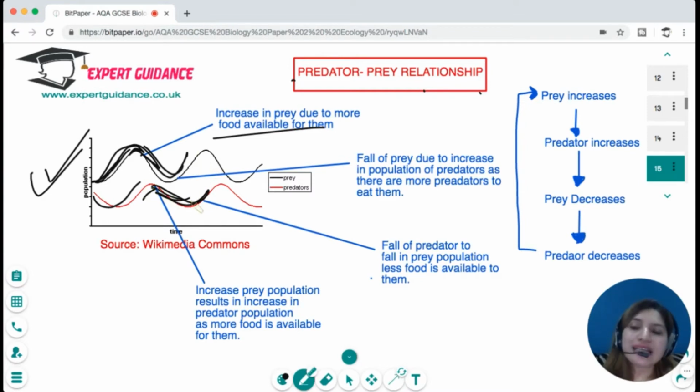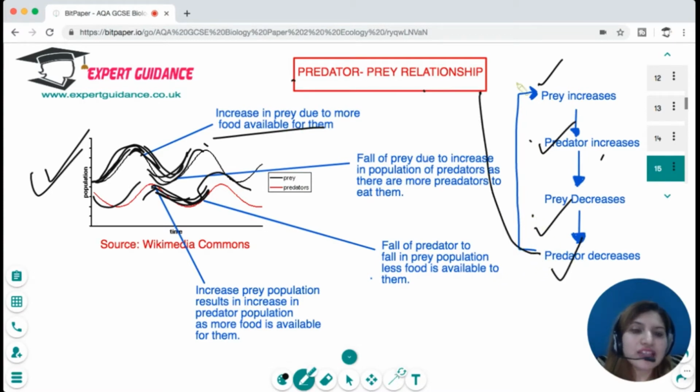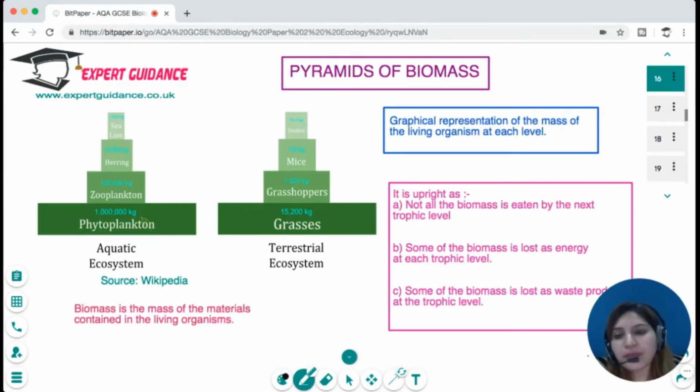As the predator decreases, the prey tends to increase because of less predation. But as the prey increases, again more food will be available for the predators, which will result in an increase in predators. So this cycle continues. Prey increases, predator increases, then the prey decreases, then the predator decreases, and this whole cycle continues. Okay, so I hope you understand this graph and the relationship between predators and prey.